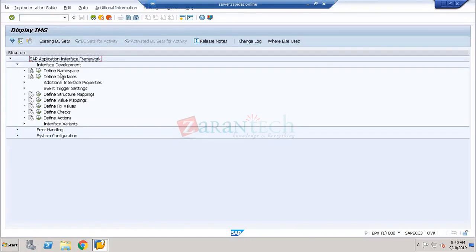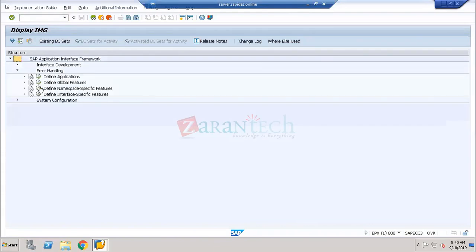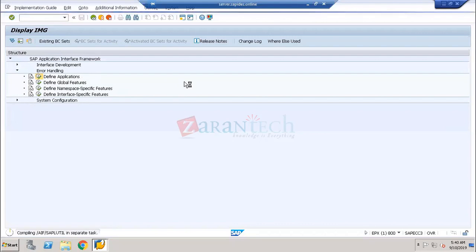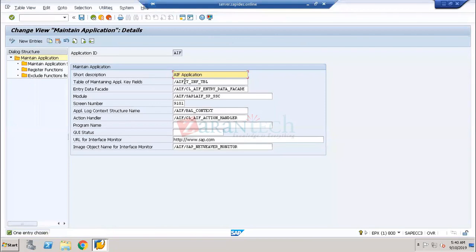First of all, I need to build up the AIF interface structure mapping. I am going to show all these things. Once I do these interfaces in error handling, in the defined application I can see from which application these 50 documents have come and what the error is. For example, mandatory information such as cost objects, which is mandatory in SAP S/4HANA, may be missing, or other information such as decimal places, or an account number has not been properly mapped.